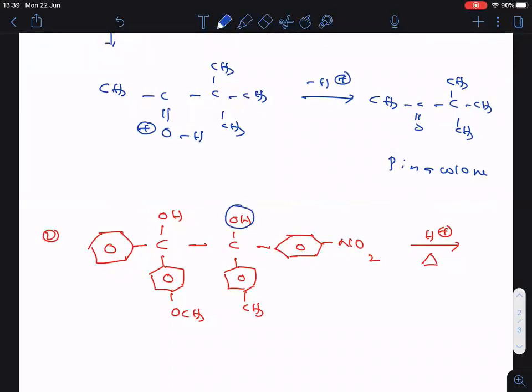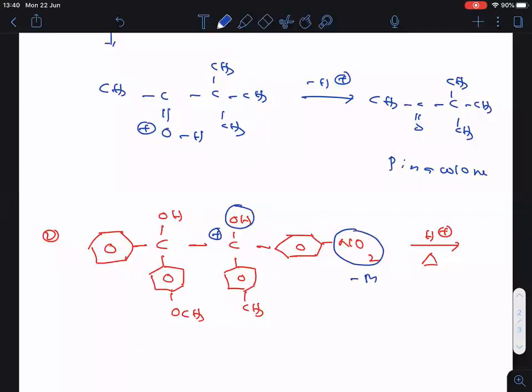Protonation, you understood now? After protonation, what happened? OH2 plus will be formed. OH2 plus departs out. Then you will get the carbocation here. Is it clear, everyone? But here NO2 is there. NO2 is which group? Minus M group.